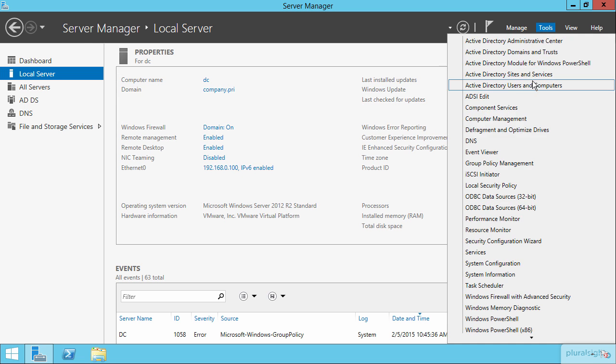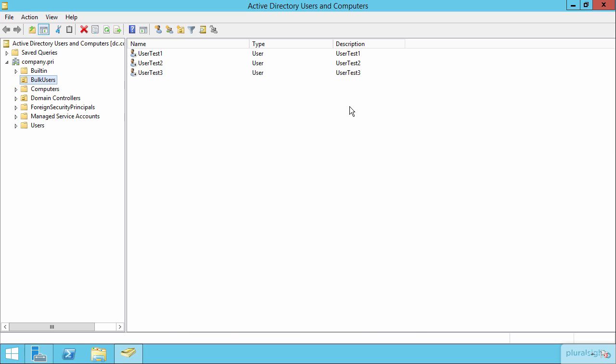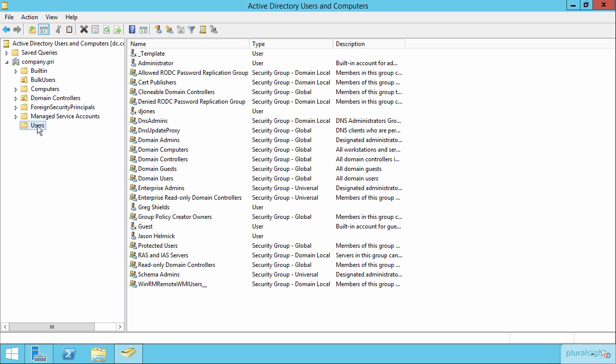I'm going to pop up here and open up my old favorite ADUC console here, Active Directory Users and Computers, although you could use the ADAC, the Active Directory Administrative Center, if you preferred to. And if I come down here to our Users OU, we can take a look again at some of the groups that are available, in this case mostly right out of the box. Here you can see these groups that are configured as universal groups, as global groups, and as domain local groups.